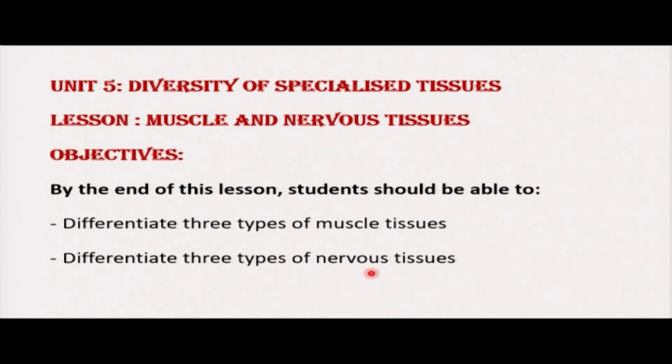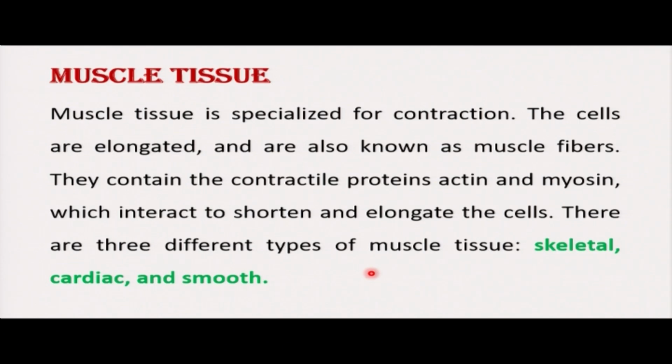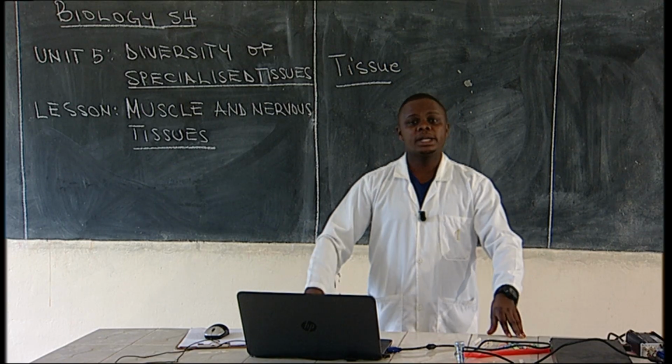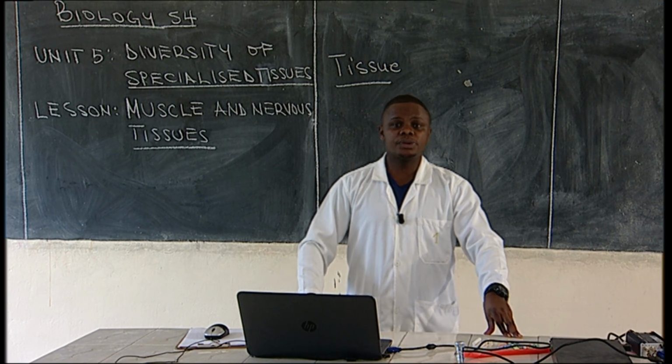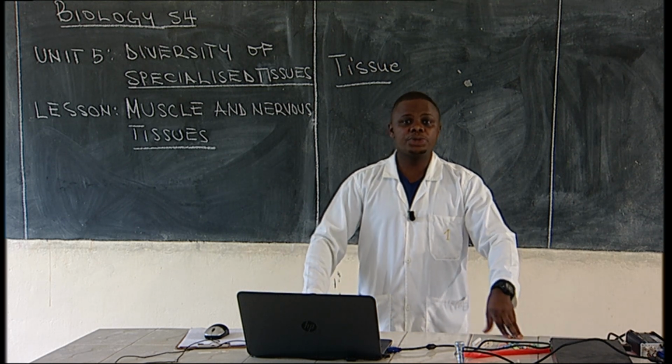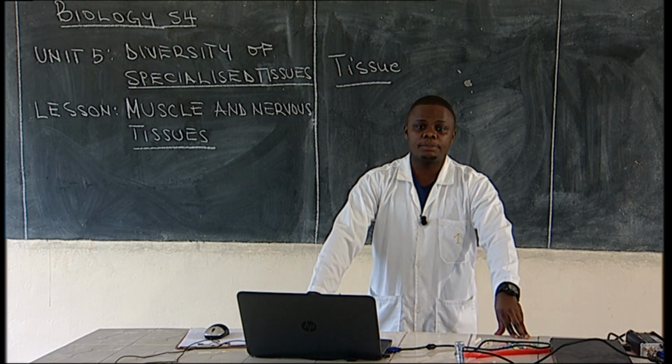Dear students, when we talk about a specialized tissue, what do you understand? A specialized tissue is a tissue which has similar cells that have specific functions in the body. That means these functions can be secretion or production of useful substances. Maybe it can be absorption, selecting useful nutrients which are needed by the body.